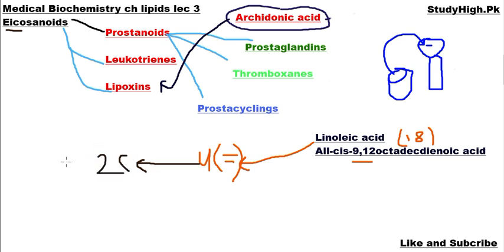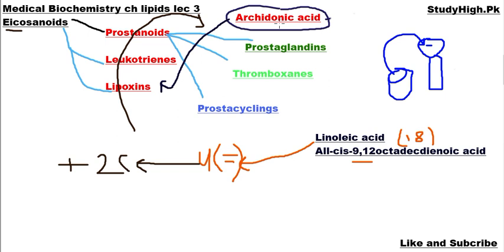As a result, we can convert it and use it as arachidonic acid. So linoleic acid, or the diet that contains linoleic acid, can also be used for the production of arachidonic acid. Now arachidonic acid has been produced. You know what the sources of arachidonic acid are.